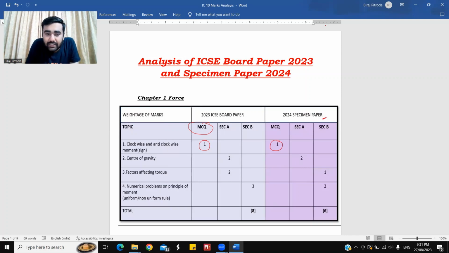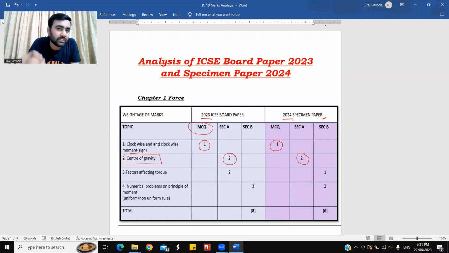Second is section A. There was no question based on this, but section A had a question on center of gravity, COG. And that question was for 2 marks in the year 2023. If you see it carefully, in the year 2024 that same concept question was also for 2 marks. You must be thinking, sir, what questions can come on COG? COG, we have a table which is given in our textbook.